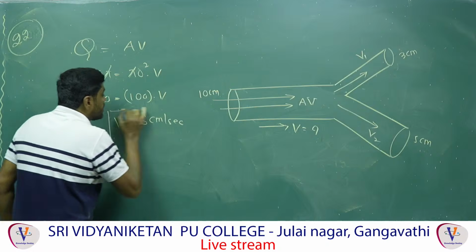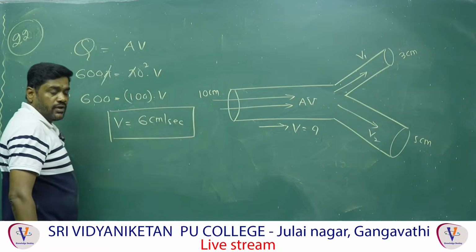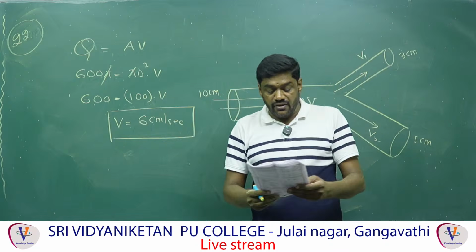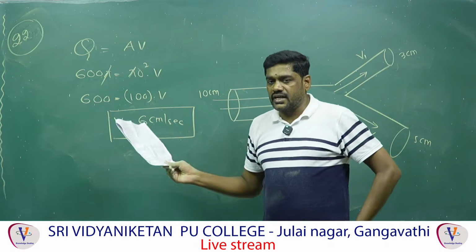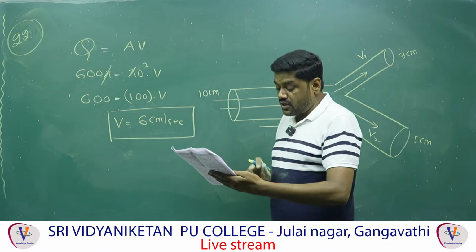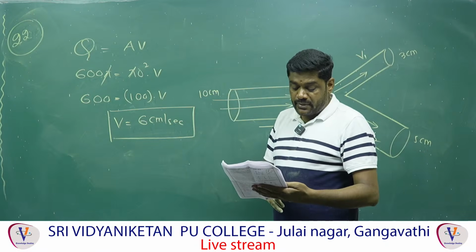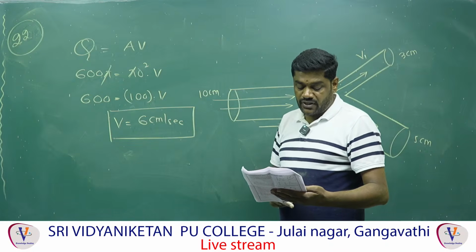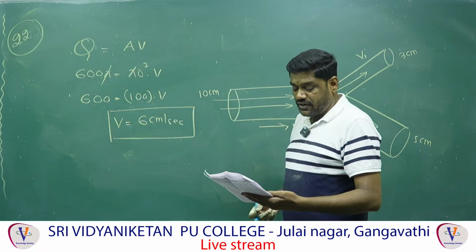Velocity in the main pipe is 6 centimeter per second, and only the first option has 6 centimeter per second. The second and third options have different values, so you do not need to solve further; you can find the answer.